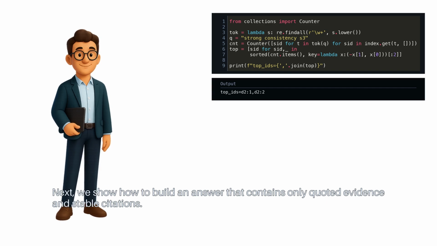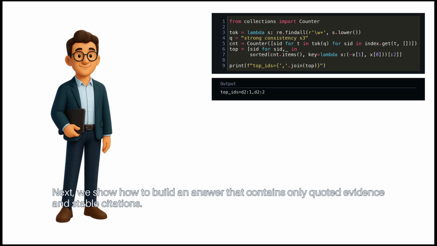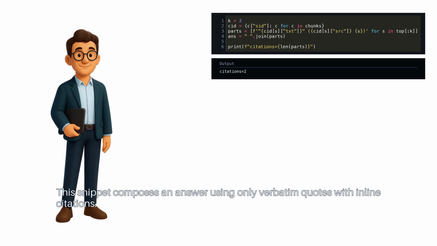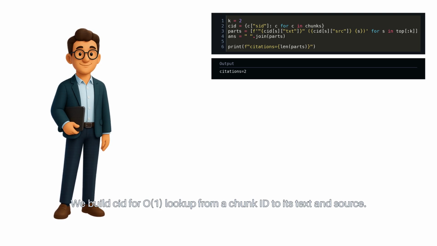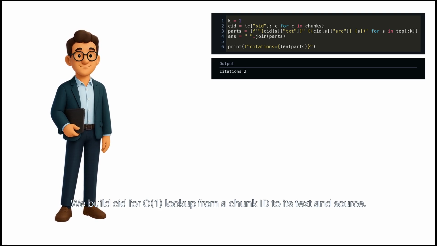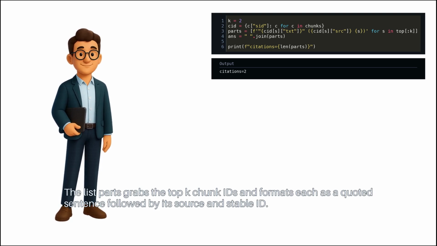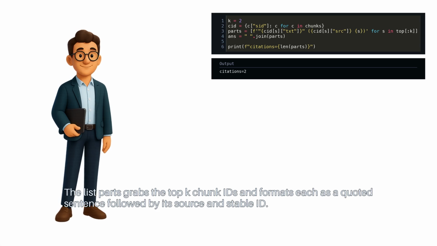Next, we show how to build an answer that contains only quoted evidence and stable citations. This snippet composes an answer using only verbatim quotes with inline citations. We build SID for O(1) lookup from a chunk ID to its text and source. The list of parts grabs the top K chunk IDs and formats each as a quoted sentence, followed by its source and stable ID.